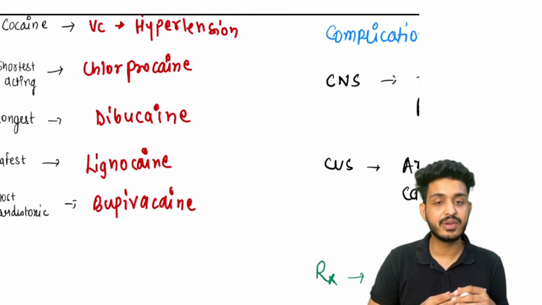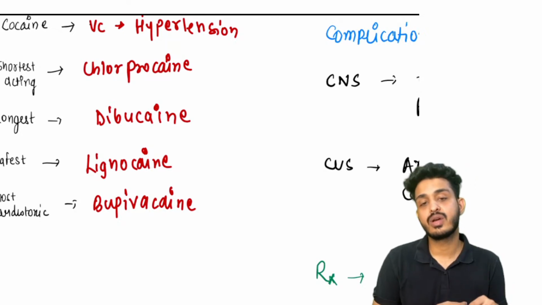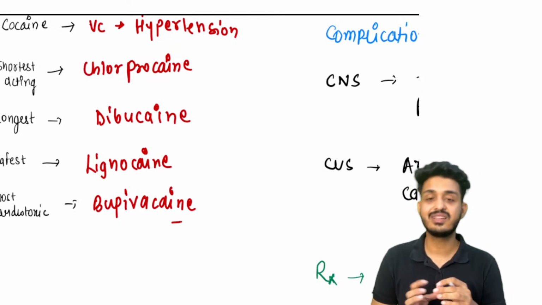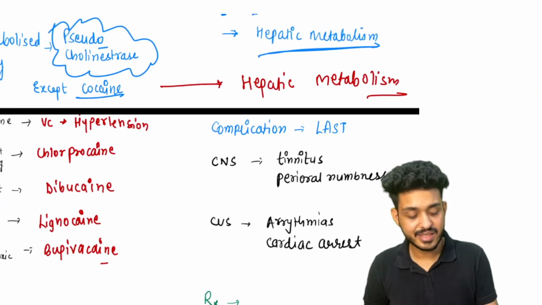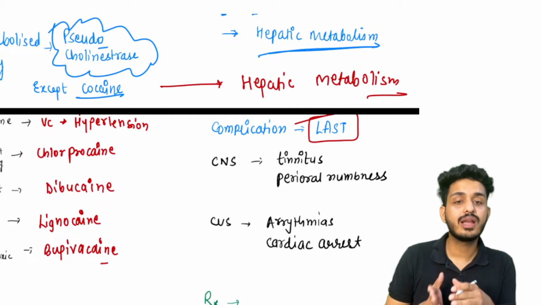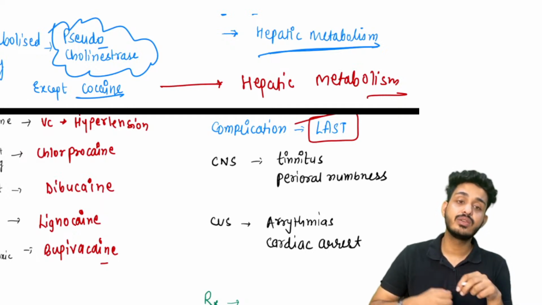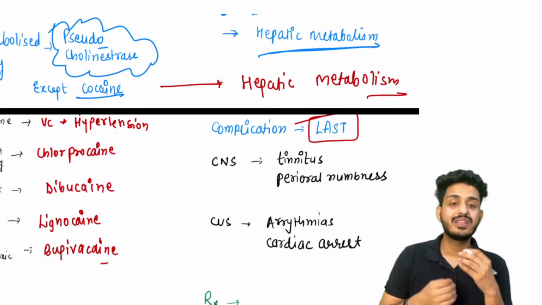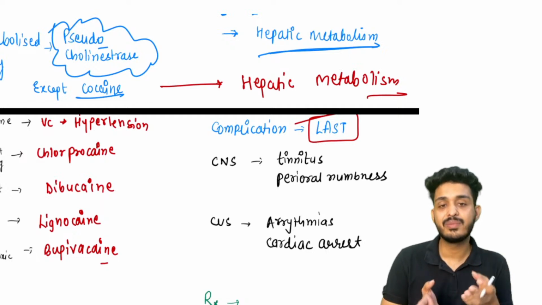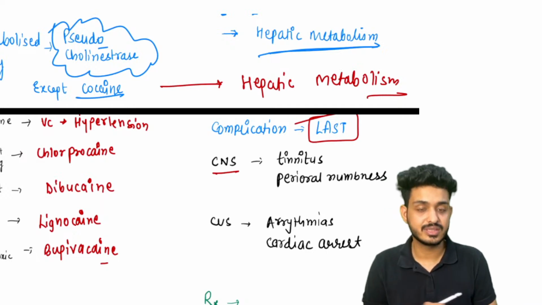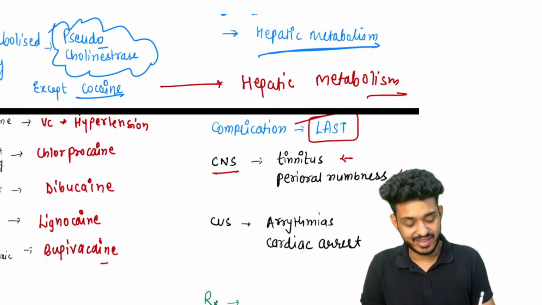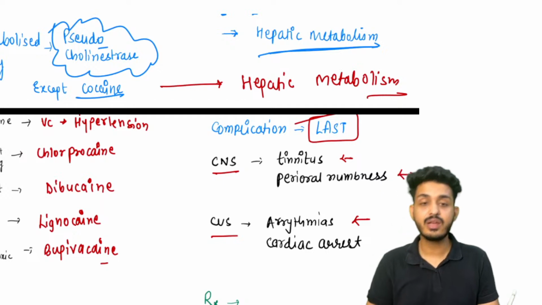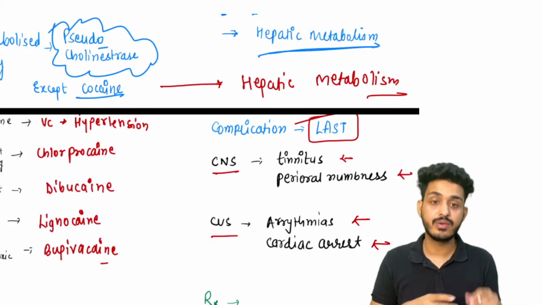There will be a history given, in which they will give some local anesthesia drug, and bupivacaine will be the answer, and the patient will have some severe symptoms. So what are the complications? The complications due to local anesthesia are known as local anesthesia systemic toxicity. When the local anesthetic goes into systemic circulation, that is your body, you will have certain symptoms. When it goes to the CNS, it causes tinnitus and perioral numbness. When it goes to the CVS, you will have arrhythmias and cardiac arrest. So in the question you will find these symptoms.